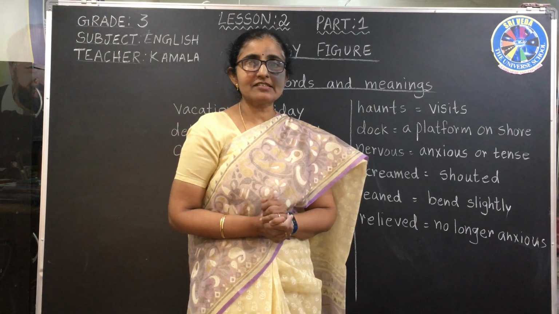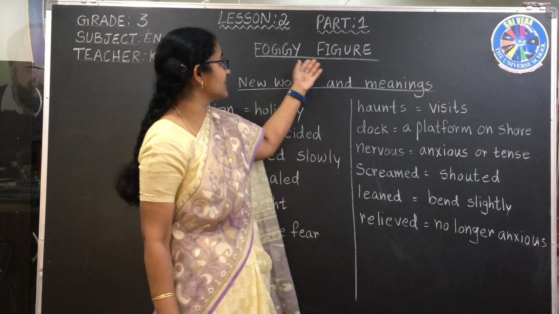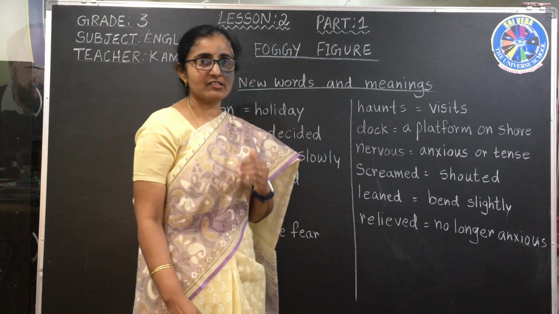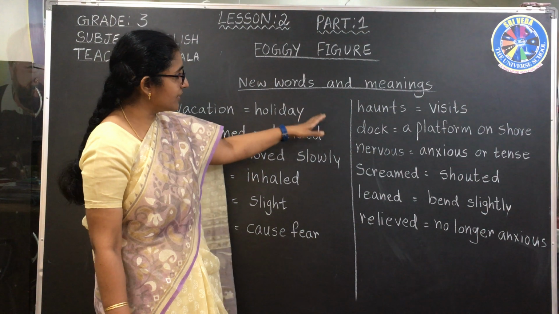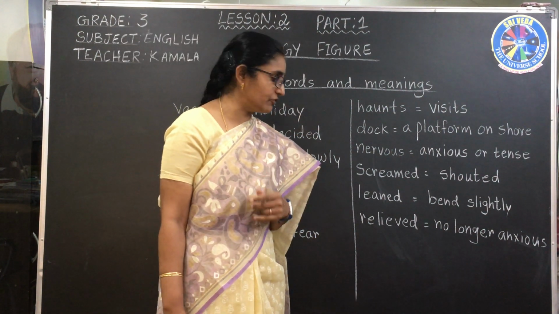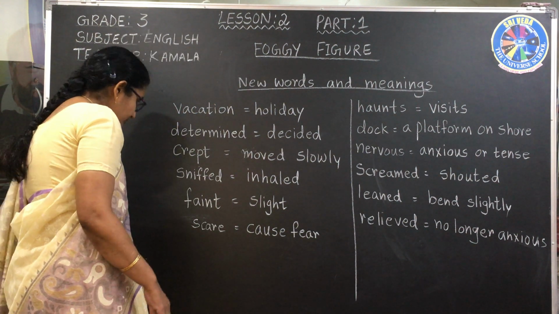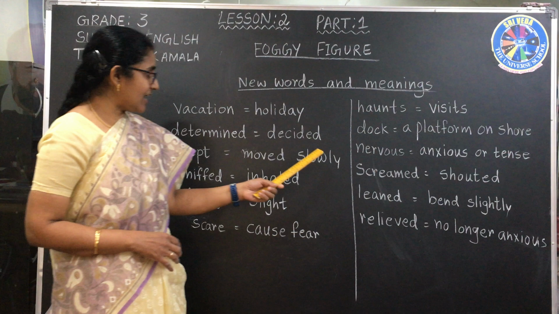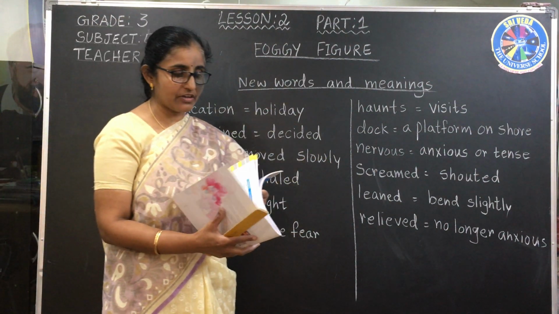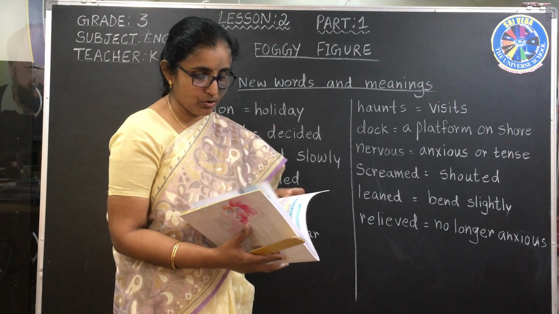Before we start with our lesson, let us see what is the name of the lesson. Foggy Figure. Before I explain what a foggy figure is, first let us see the new words and the meanings of the new words which you are going to get in this lesson. These are given in your book actually. Right now you don't open your book. First I'll read from the board, you can see. Then you can open the book.